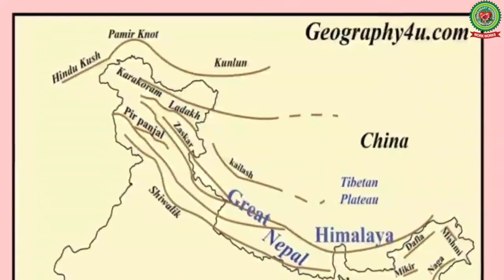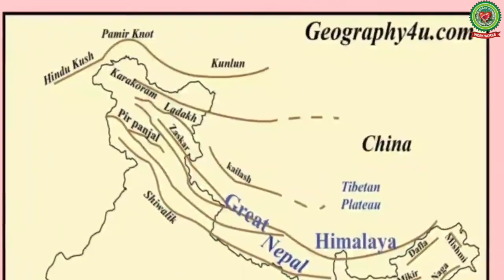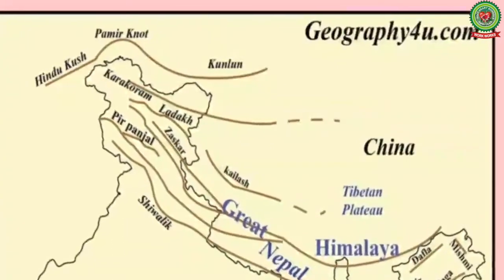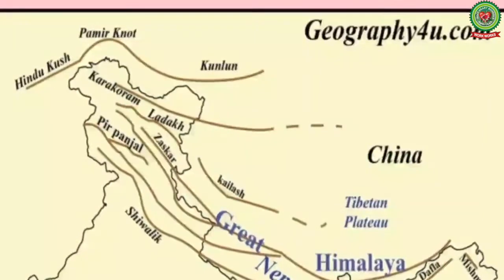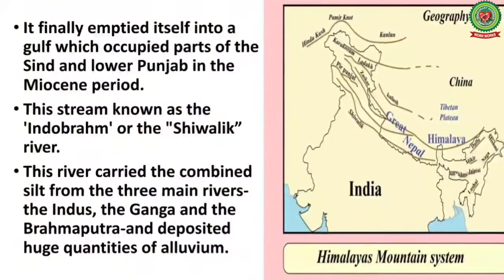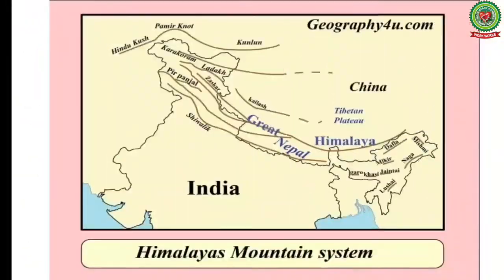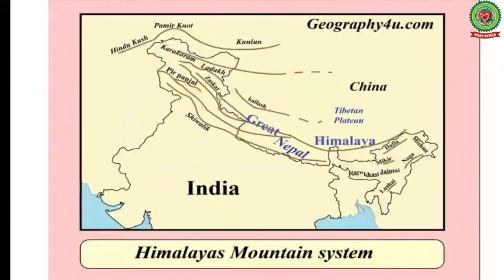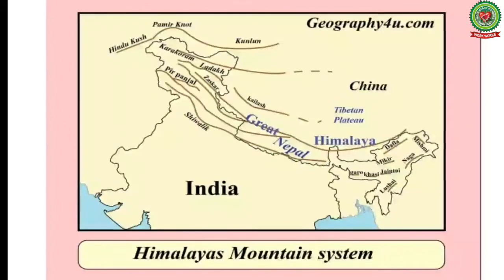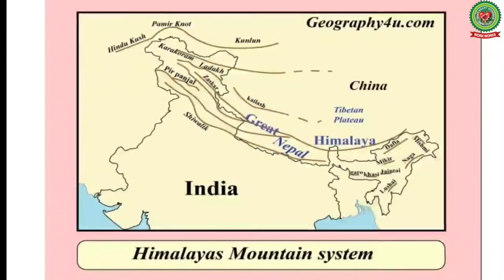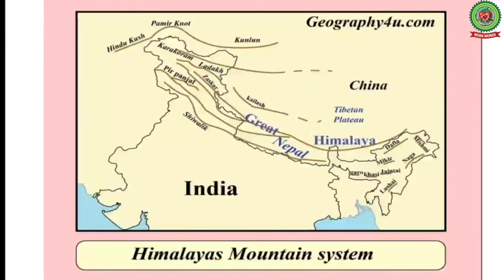These deposits were laid down by a mighty stream which flowed from Assam to Punjab and even beyond up to Sindh in Pakistan. It finally emptied itself into a gulf which occupied parts of the Sindh and the lower Punjab in Miocene period in present-day Pakistan.